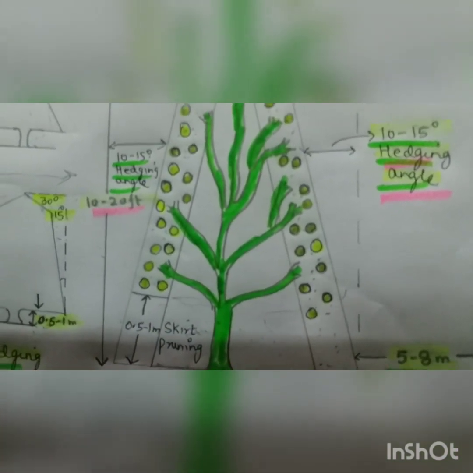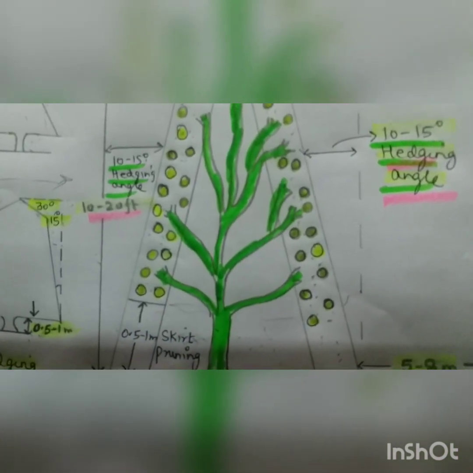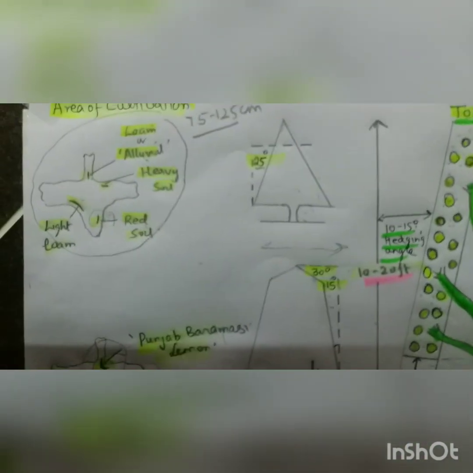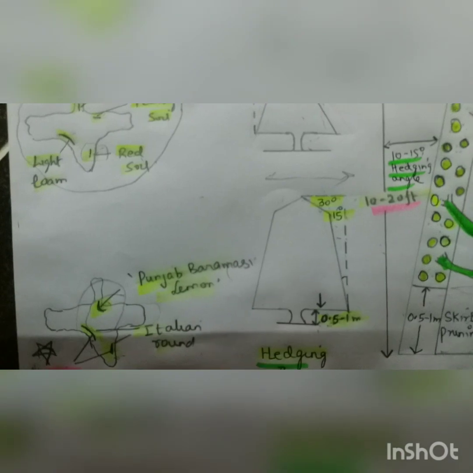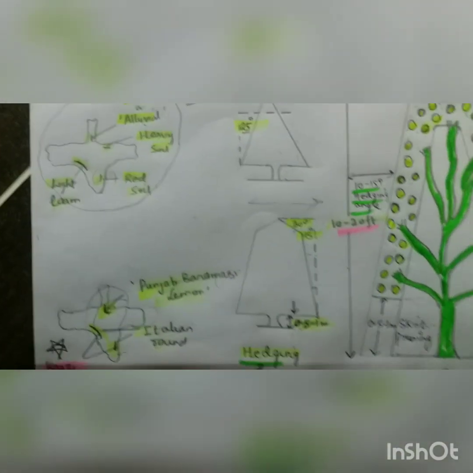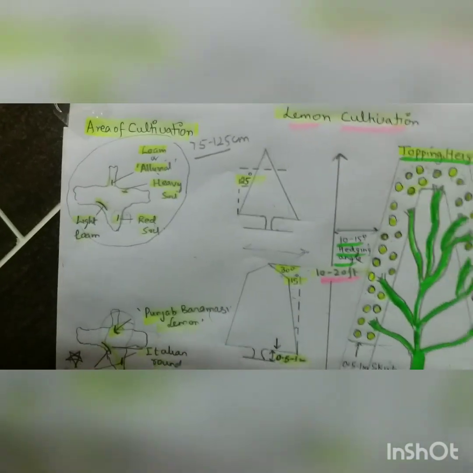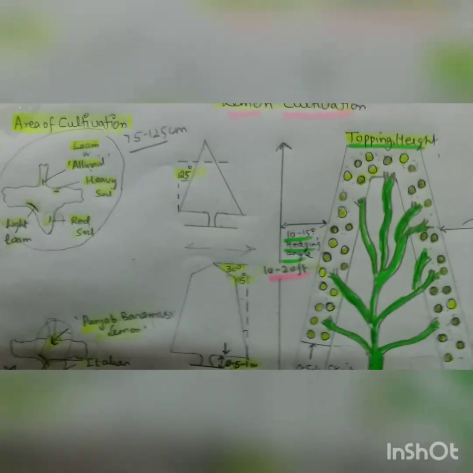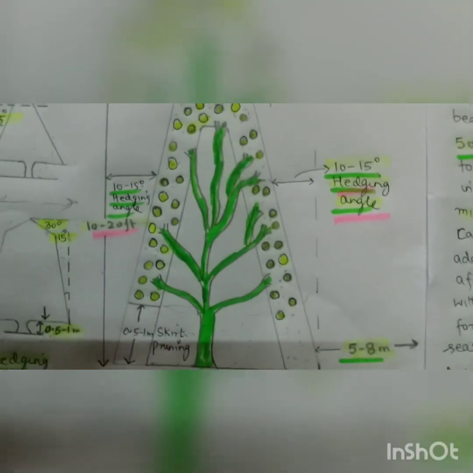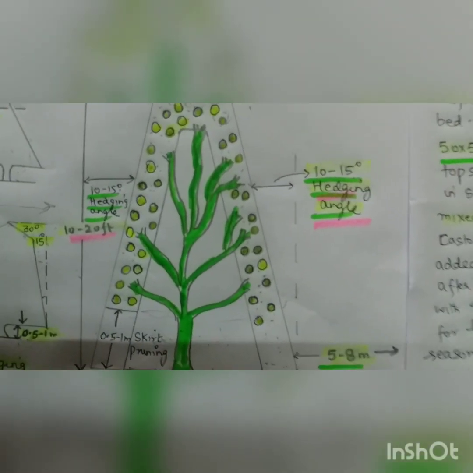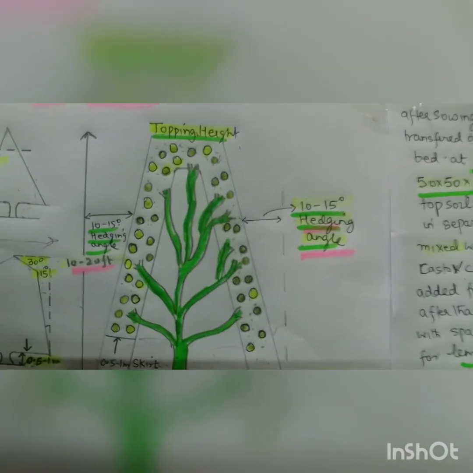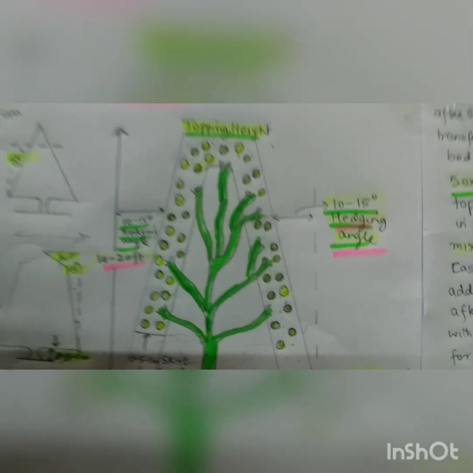And this is the 10-15 degree hedging angle, and these hedging angles, which vary from 15 to 30, are responsible for the different shapes given to the lemon tree to increase their yield, to increase accessibility, to increase the application of fertilizers, irrigation, and to make it accessible to the pickers who can pick the fruits.